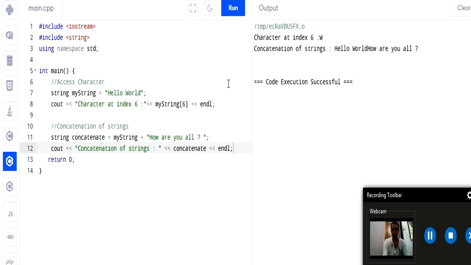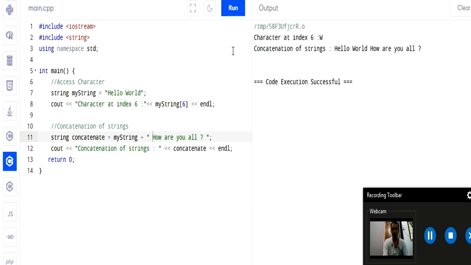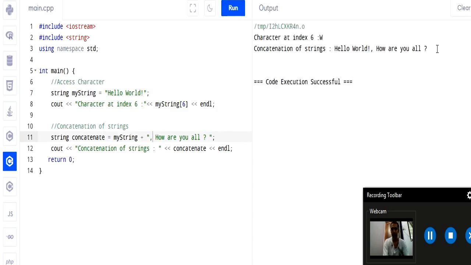Now you can see between world and how there is no space, right? So what we can do is pass some space here in our line number 11 between double quotes. Now if we run again, you can see here is a space: hello world how are you all. So let us format it more. Pass the exclamation sign here and a comma here in line number 11, and now if we run this, hello world, how are you all! So this looks much better. This is how we concatenate two strings with the help of the plus sign.